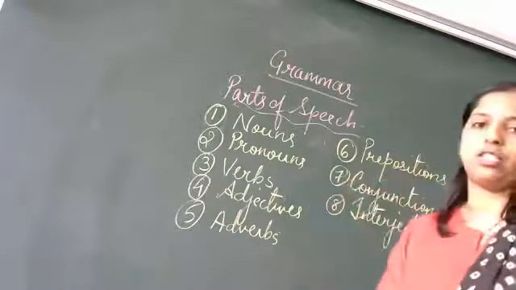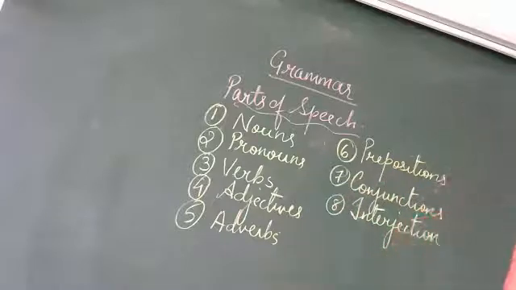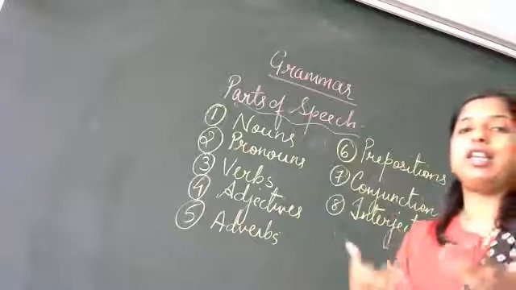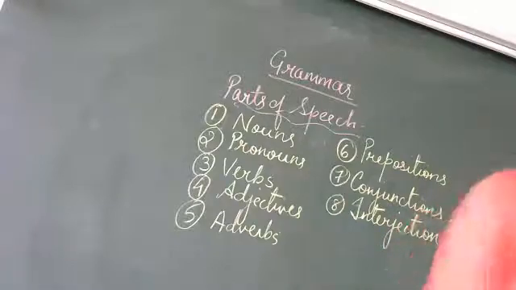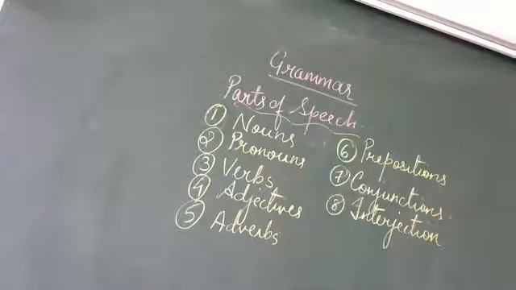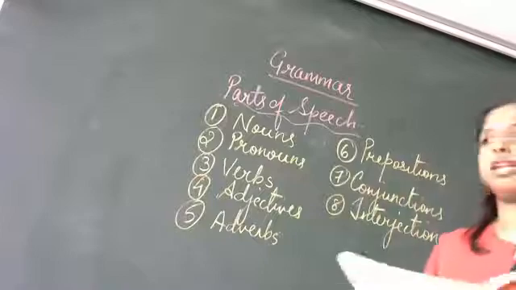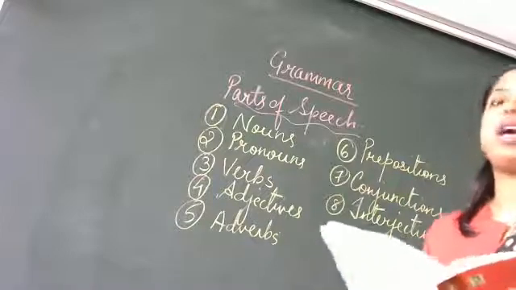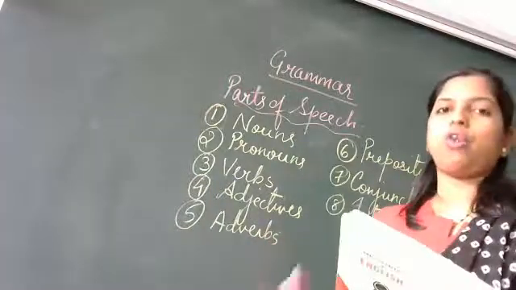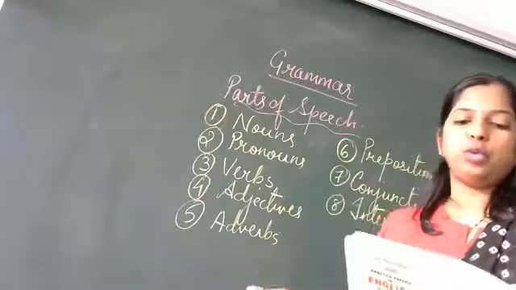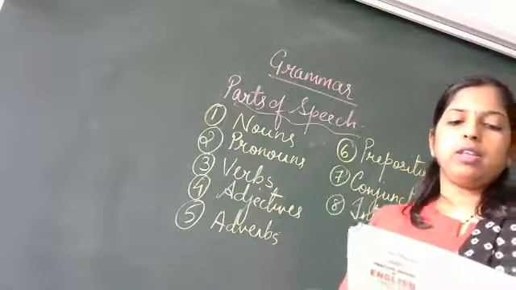These are called conjunctions. And we have interjections. Interjection is nothing but a word to express sudden feeling. For example, alas, he is dead or he is no more. Bravo, you did it very well.